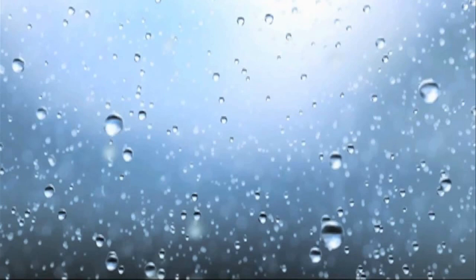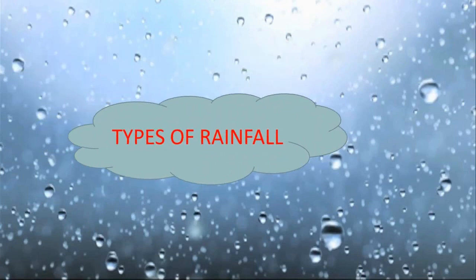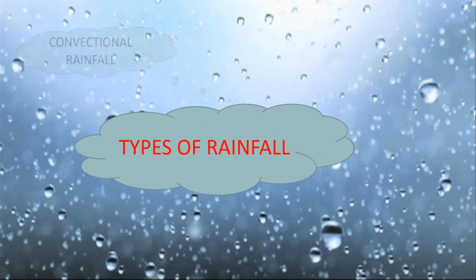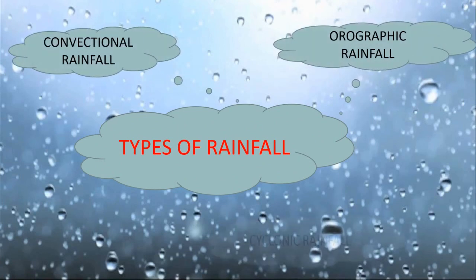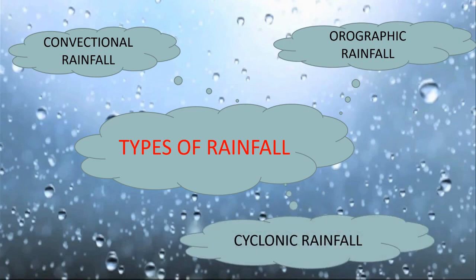There are three types of rainfall, such as convectional rainfall, orographic rainfall, and cyclonic rainfall. All these three kinds of rainfall we are going to learn in our next module.